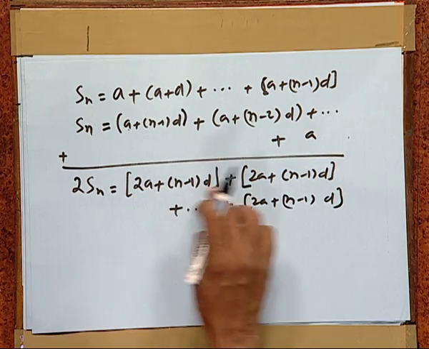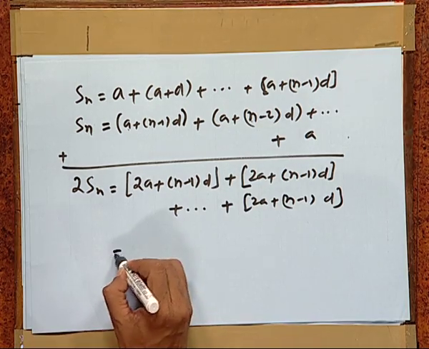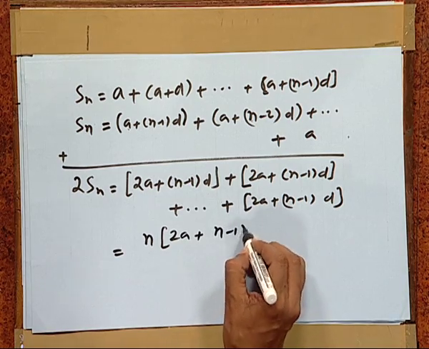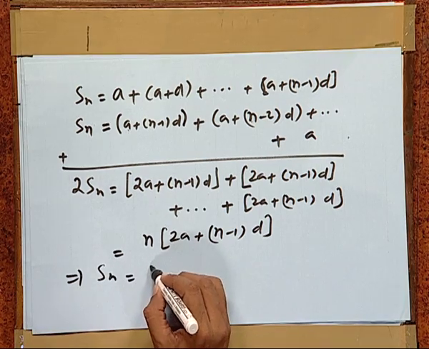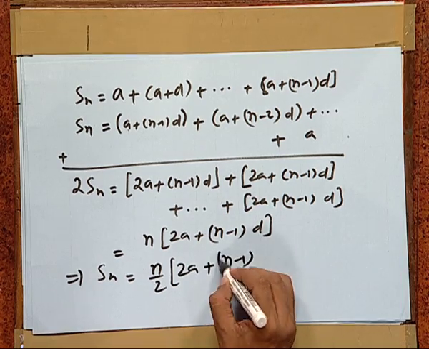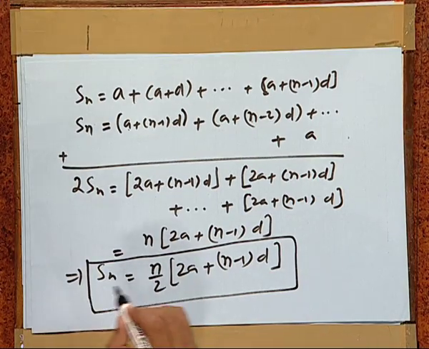So, each term is the same, but the number of such terms is exactly n. So, which equals n times (2a plus (n minus 1) d), which makes Sn equal to n by 2 times (2a plus (n minus 1) d). Thus, we have a formula for the sum of n terms of any AP, where the first term and common difference are known to us.